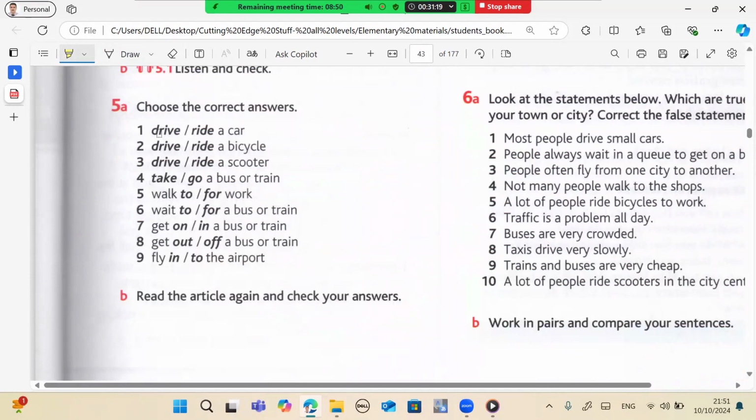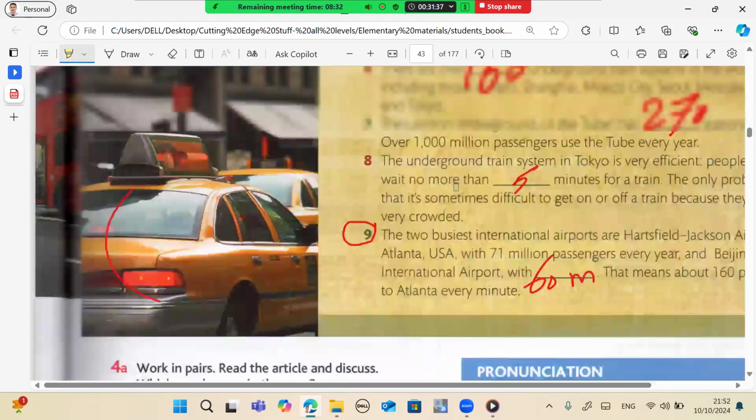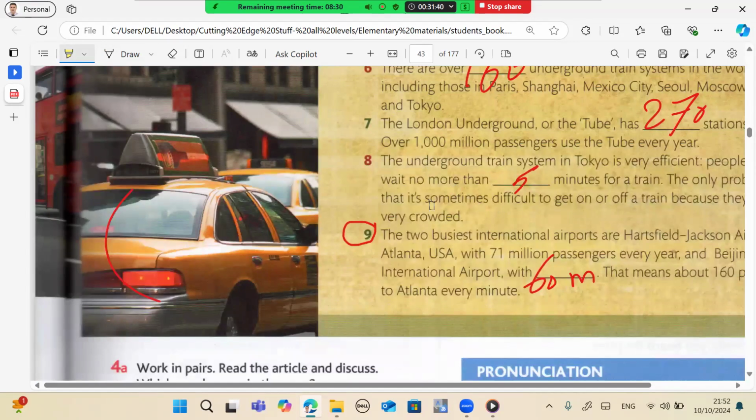Okay. Number 1, drive a car. Number 2, ride a bicycle. Yeah. Number 3, I think, ride a scooter.